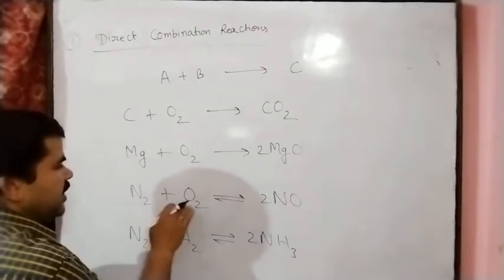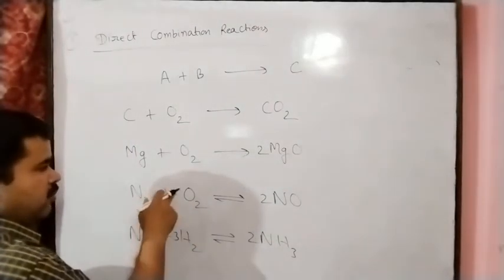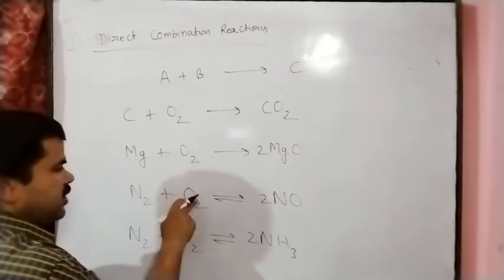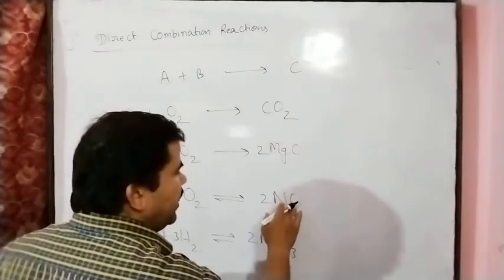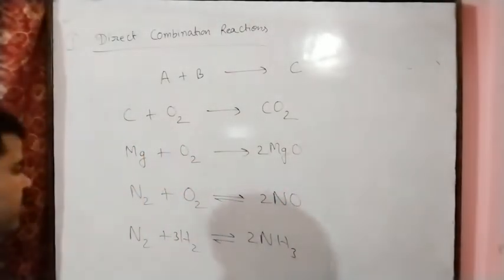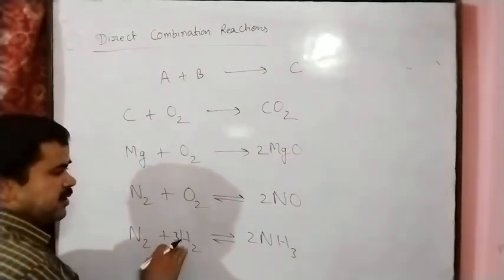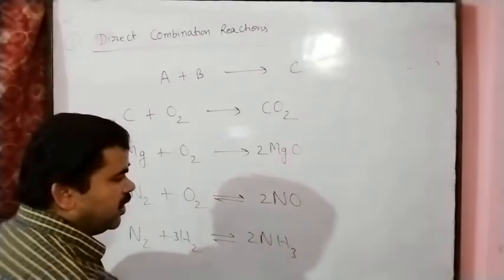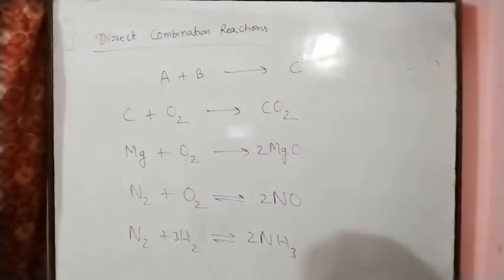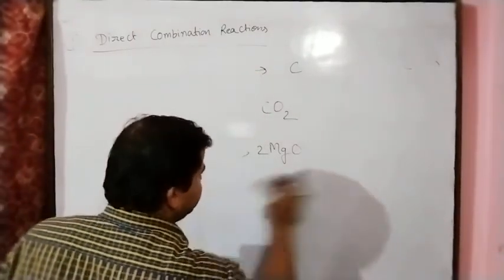Here nitrogen reacts with oxygen, these are also molecules of the elements, and we get nitric oxide, this is the compound, only one product we are getting. Nitrogen and hydrogen, these are the elements, combined and we get the product ammonia. This is the compound.